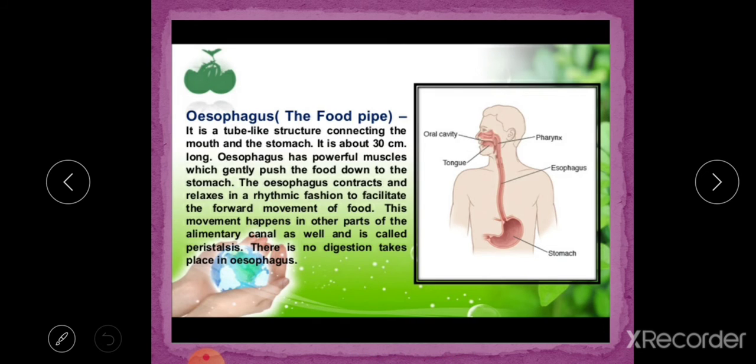Next, we will discuss the esophagus or food pipe. This is a long pipe-like structure that connects our mouth and stomach. It is a tube-like structure connecting the mouth and stomach. It is about 30 centimeters long. The esophagus has powerful muscles which gently push the food down to the stomach. The esophagus contracts and relaxes in a rhythmic fashion to facilitate the forward movement of food. This movement happens in other parts of the alimentary canal as well, and is called peristalsis, and no digestion takes place in the esophagus.